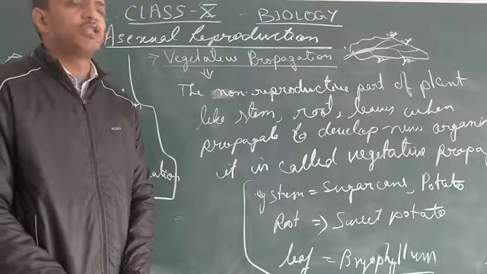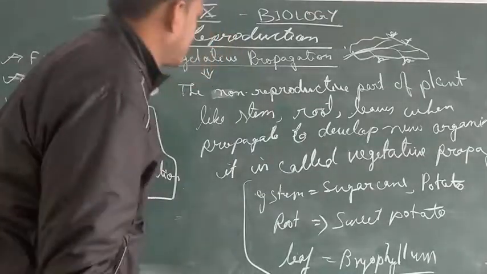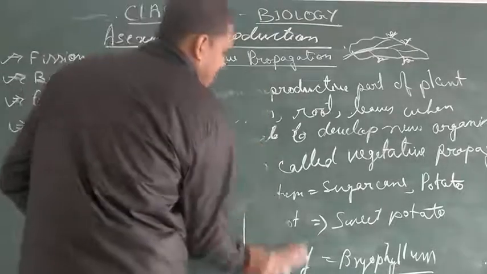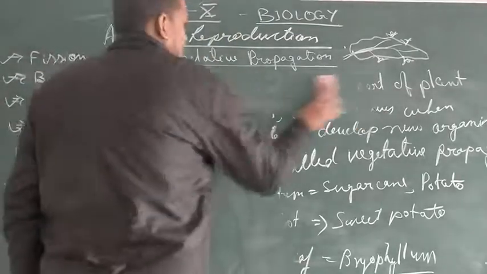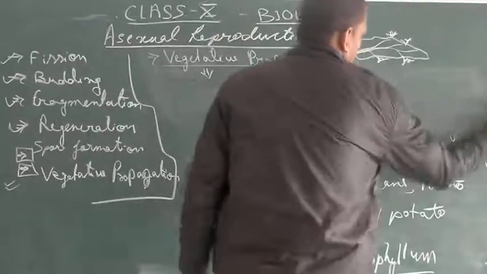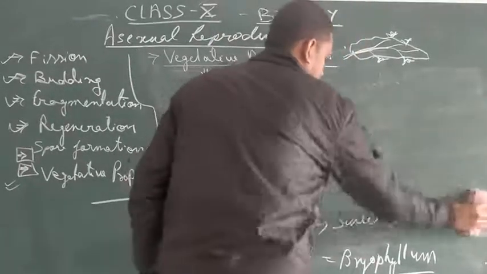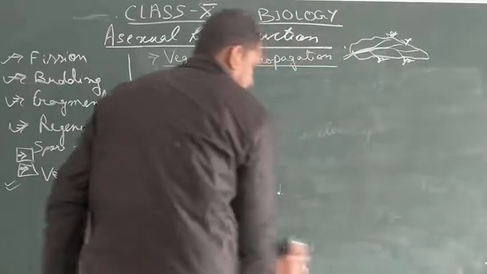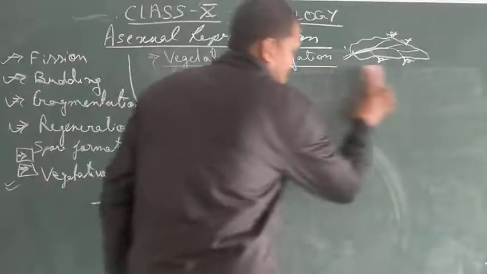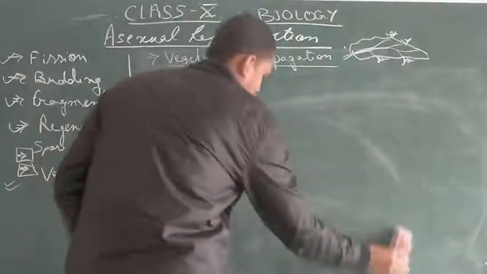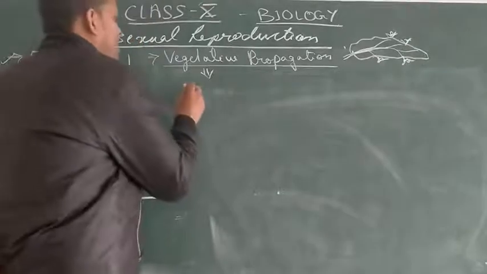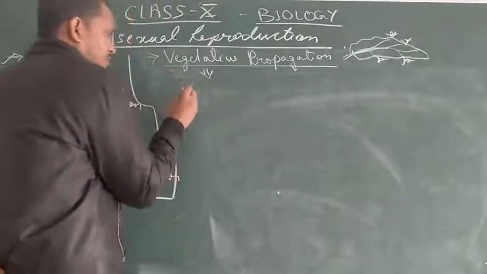Why that is necessary, or the reason behind that, we will discuss. See, hope you understood this vegetative propagation. This is a type of natural vegetative propagation, what we have discussed just now. Now, artificial vegetative propagation.